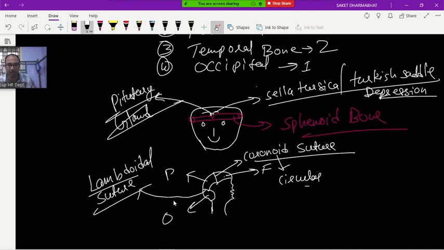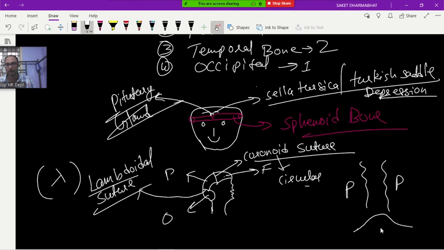Because it looks like lambda, the sign you know from wavelength. This suture is looking like lambda. How? See, I am telling you. On both sides, what is present? Parietal. This is parietal, this is parietal. And this is occipital, the backside. Two parietal bones and one occipital bone.